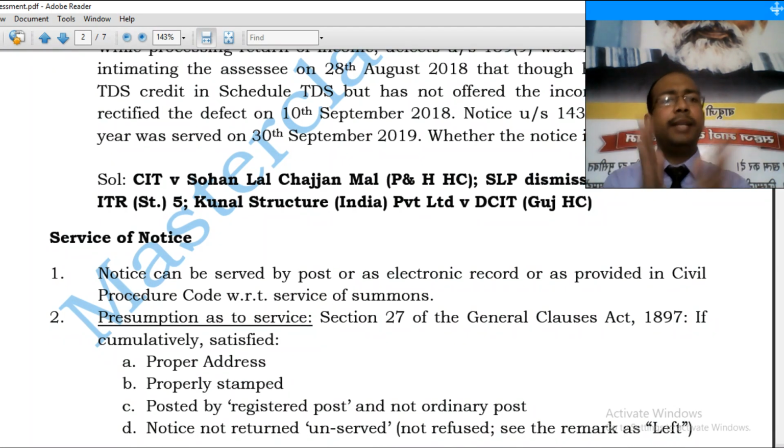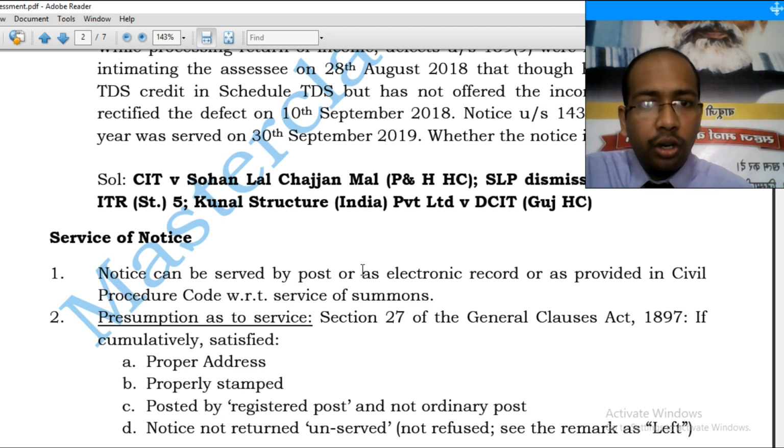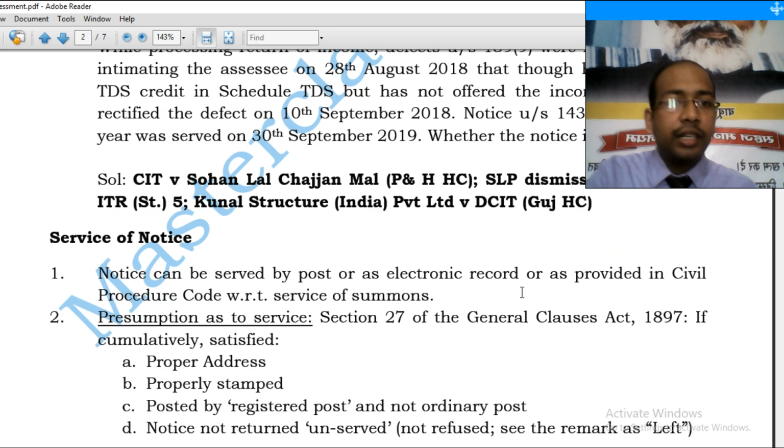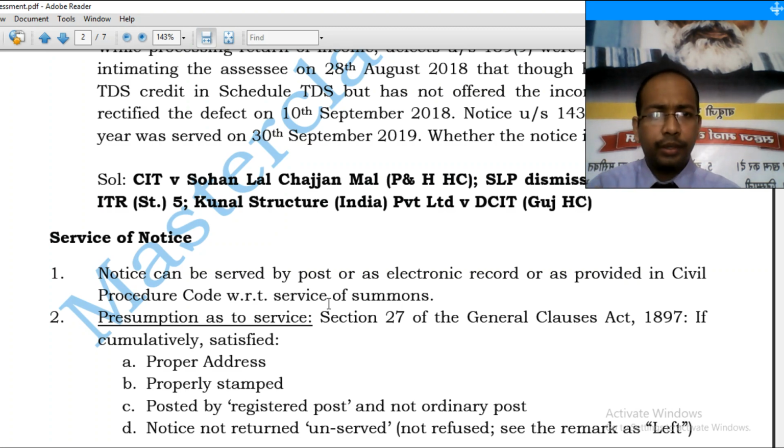Now firstly, we will be discussing how the law of service operates with relation to traditional posts. Section 282 of the Income Tax Act says notice can be served by post or as an electronic record, that is email, or as provided in the Civil Procedure Code in relation to service of summons. Alright, so we have three modes: either registered post, electronic record, or Civil Procedure Code.